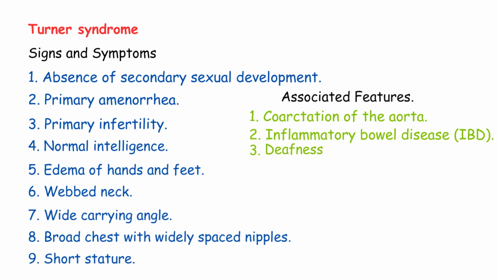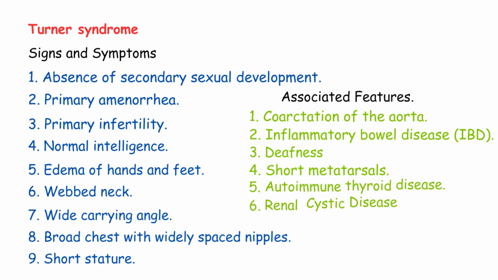Third, deafness, both conductive and sensorineural. They can have hearing problems. Conductive means problem with the ear canal or middle ear. Sensorineural means problem with the inner ear or nerve. Fourth, short metatarsals. The metatarsals are the long bones in the feet. In Turner syndrome, they're shorter than normal. Fifth, autoimmune thyroid disease. They're at high risk for thyroid problems, especially Hashimoto's thyroiditis. Renal cystic disease. Yes, kidney abnormalities are also common.